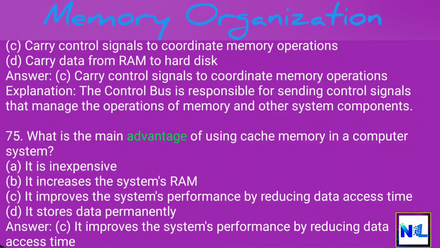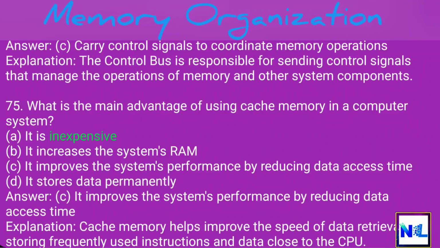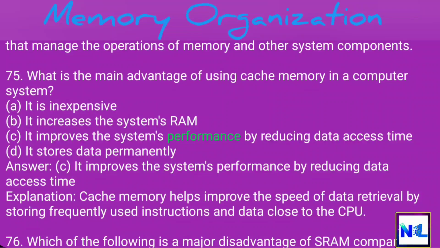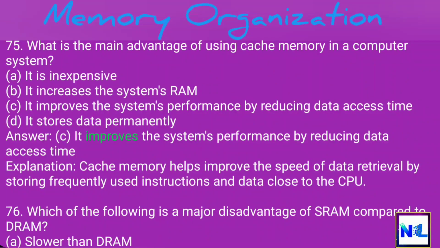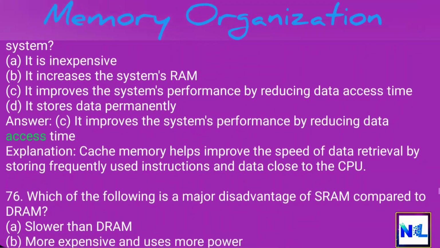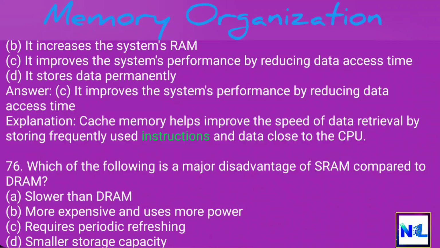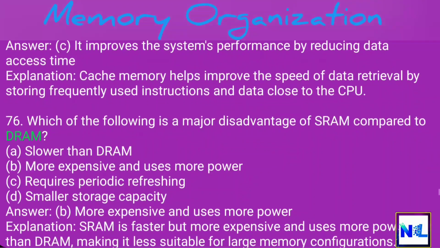75. What is the main advantage of using cache memory in a computer system? A. It is inexpensive. B. It increases the system's RAM. C. It improves the system's performance by reducing data access time. D. It stores data permanently. Answer: C. It improves the system's performance by reducing data access time. Explanation: Cache memory helps improve the speed of data retrieval by storing frequently used instructions and data close to the CPU. 76. Which of the following is a major disadvantage of SRAM compared to DRAM?